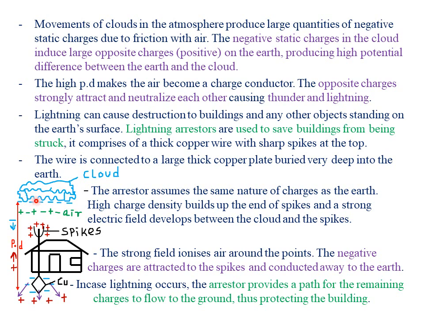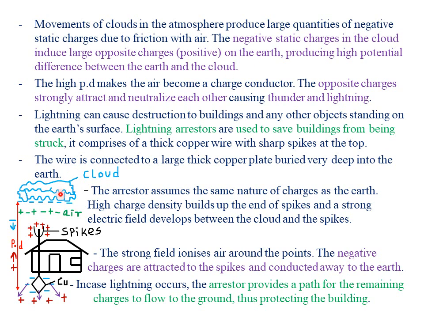So because the movement of clouds leads to production of negative static charges, they will induce opposite charges, that is, positive charges, on the surface of the earth, producing a high potential difference between the earth and the cloud.